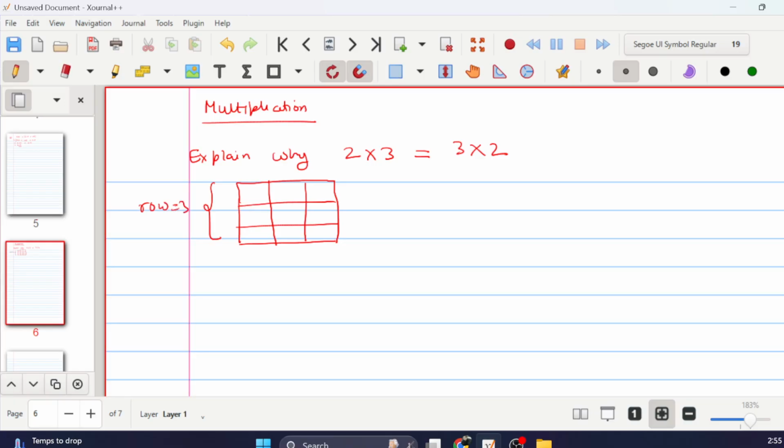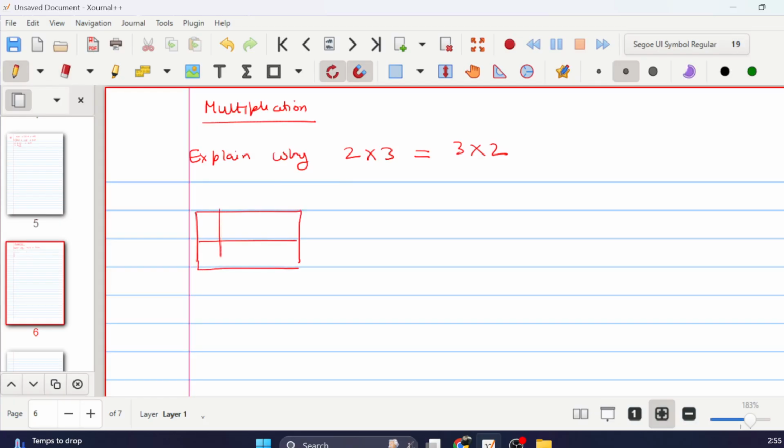We kind of did it wrong. We want to do 2 into 3, so there are only two rows. The number of rows is 2, and the number of columns is 3. So this is what 2 into 3 means, which also means that I want to add 2 three times. Now I'm going to look at the other one.